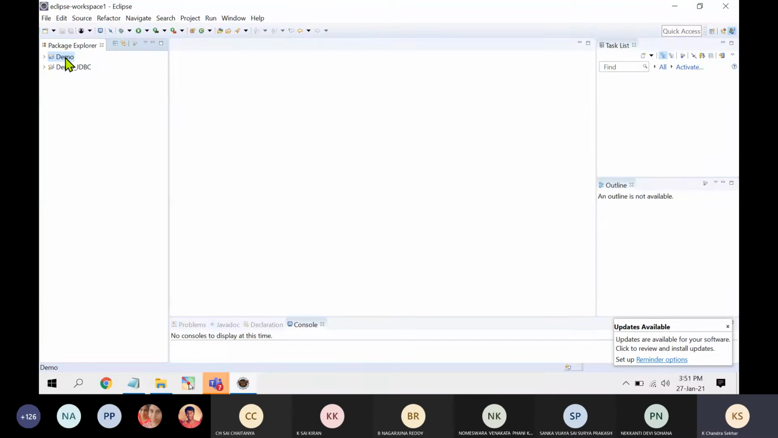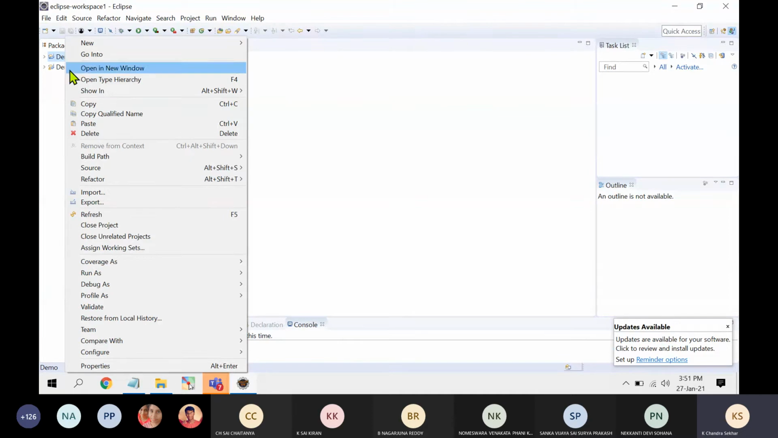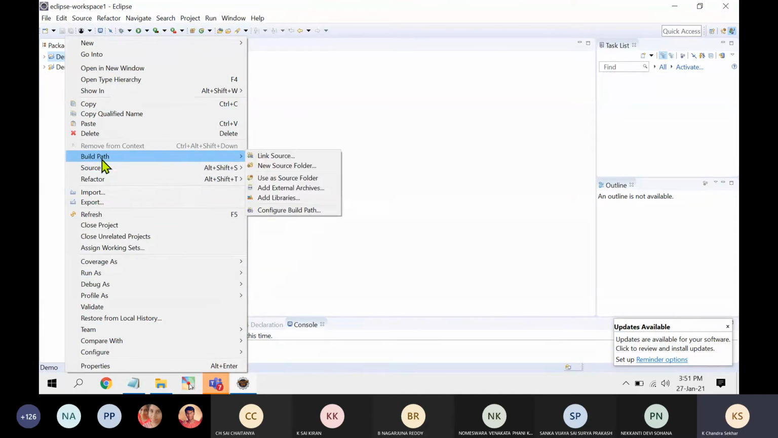Right click on your project. Once you right click, you will see one option called build path. Respond in chat as 3333 if you are able to create a project and if you can see the build path option. Where to find this build path option? Fine.